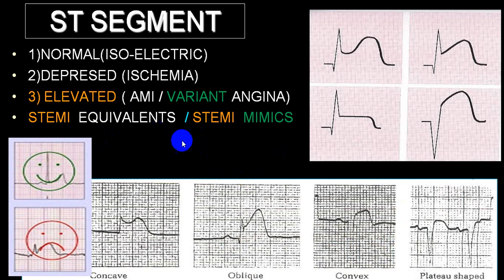As far as ST segment elevation is concerned, you will come across it in acute MI, which we call STEMI, and variant angina. These will be the two big groups. Also, there is a group which is a little difficult to diagnose as acute MI, but there are clear-cut ST changes in the form of STEMI. We call that STEMI equivalent, but it does not fulfill the complete criteria of STEMI.